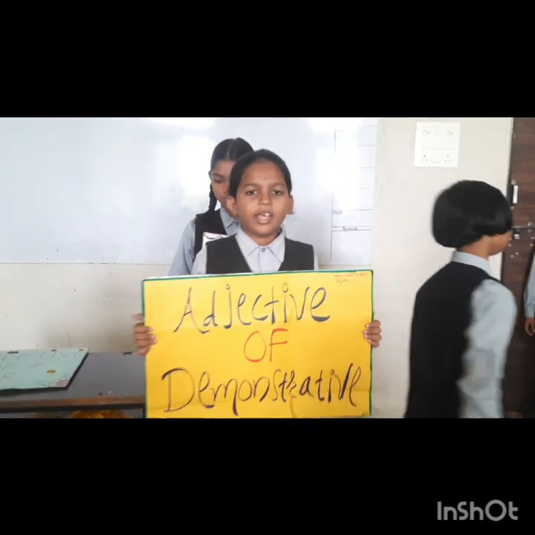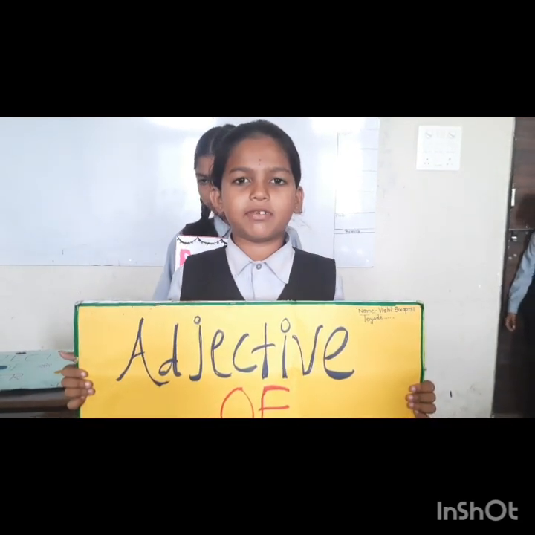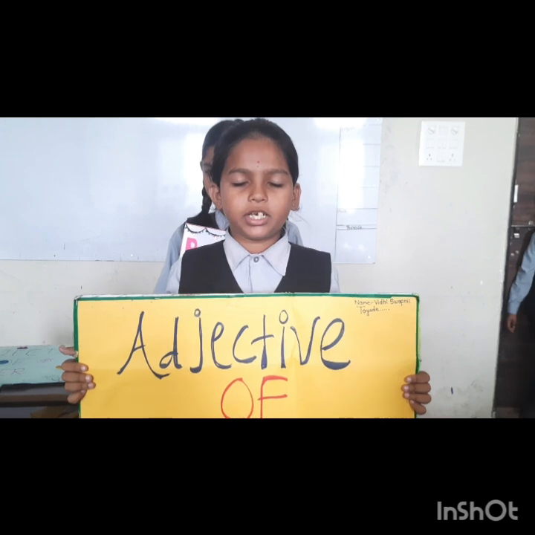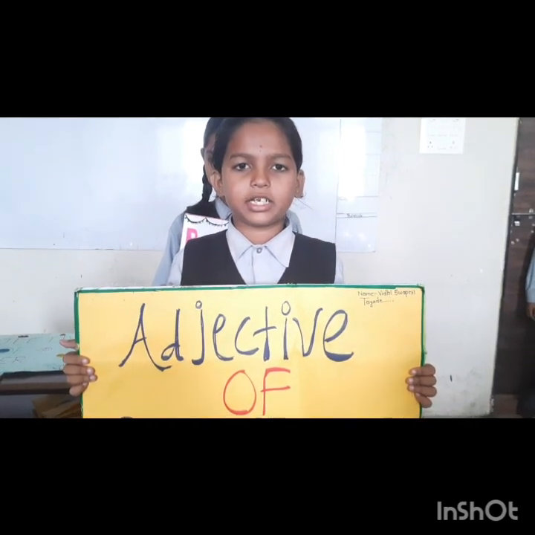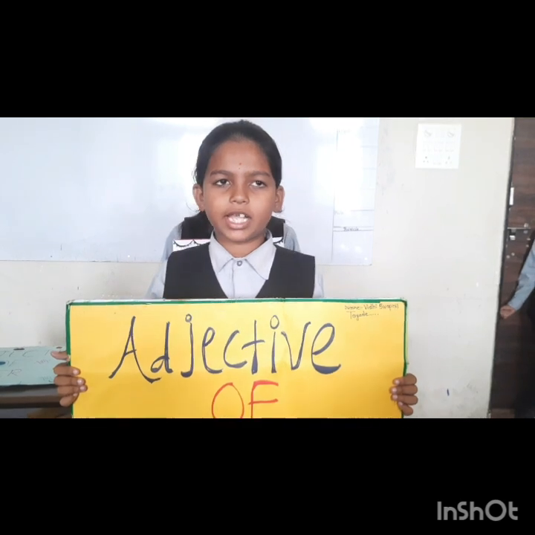Hello, I am the demonstrative adjective. Adjectives that tell about the specified noun are called demonstrative adjectives. A demonstrative adjective always comes before a noun. For example, such things do well.